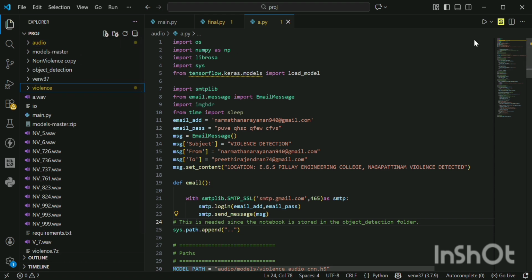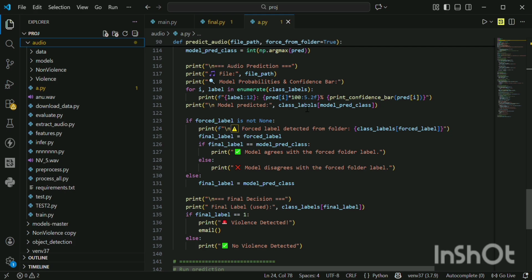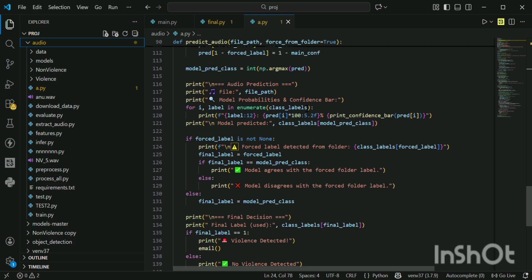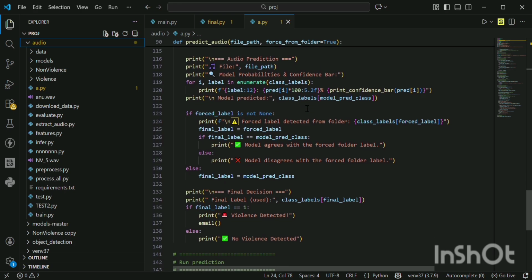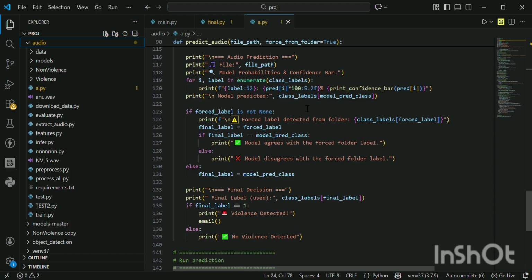Import sys is for modifying Python's path and accessing command line arguments. So here there is an email_add which contains the Gmail account that will send the alert, and the passcode. It's not the Gmail password, this is the 16-character app password generated from the Google account for SMTP to log in.